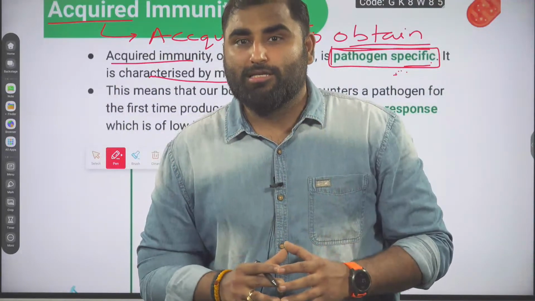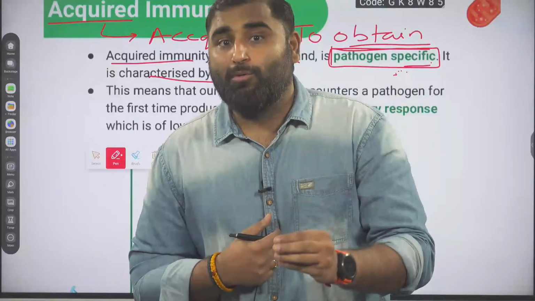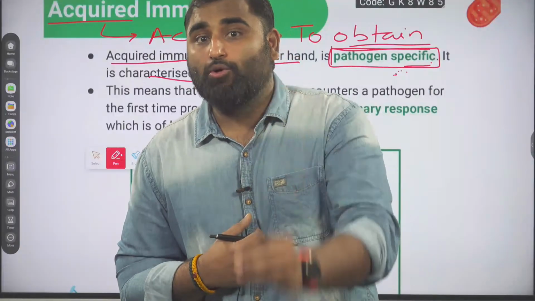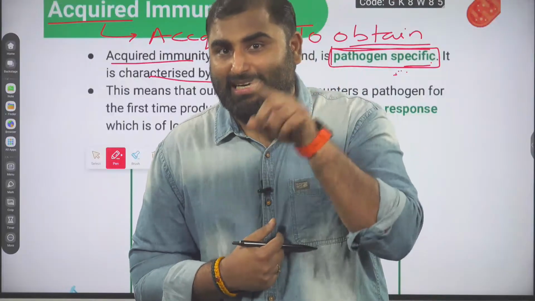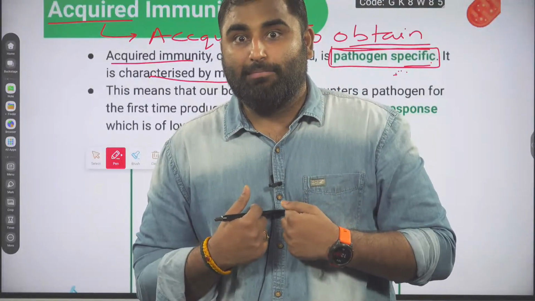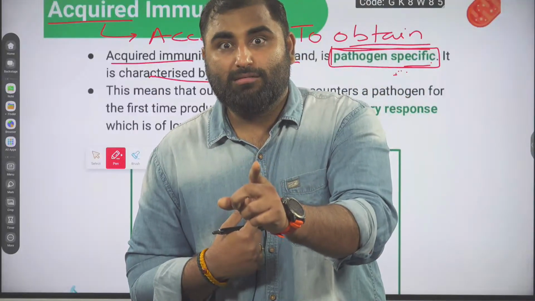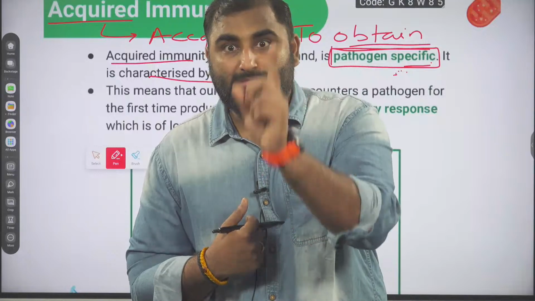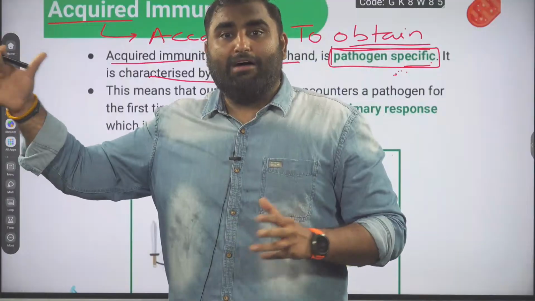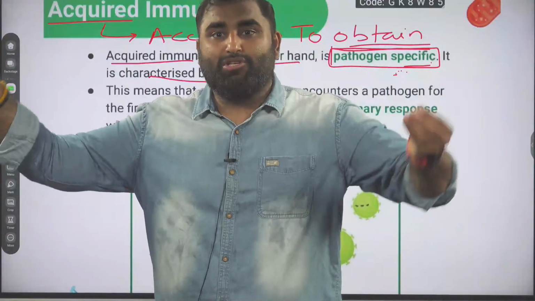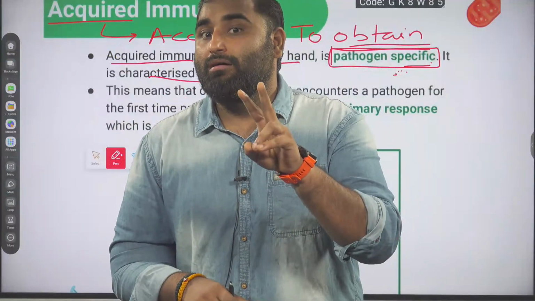So the first immune response was very slow. The first immune response of your body is very slow to a pathogen which you see for the first time. But now, after this first interaction, my immune system has developed a memory against that pathogen. This is chicken pox, this is how it looks. When this comes, we have to make this antibody and clear this virus. Now, if after 1 year, 2 years, the same chicken pox virus enters my body, this time I will not fall sick.